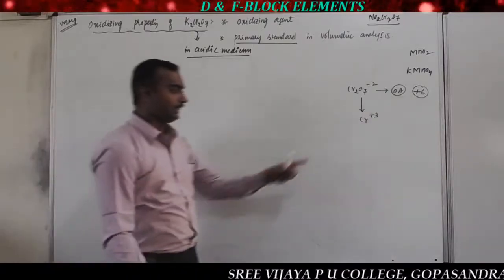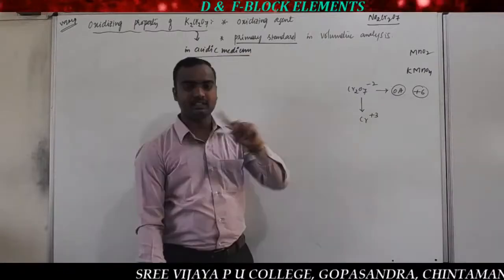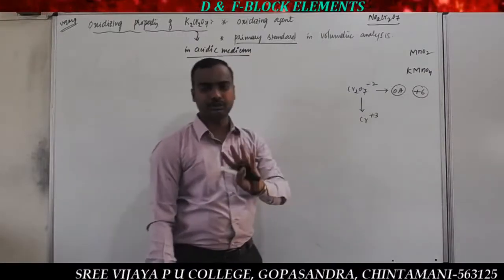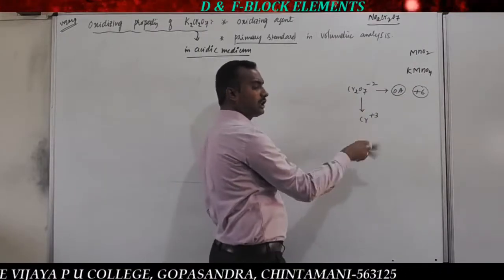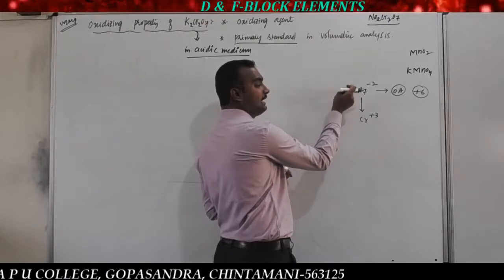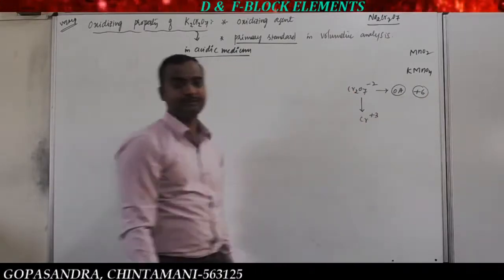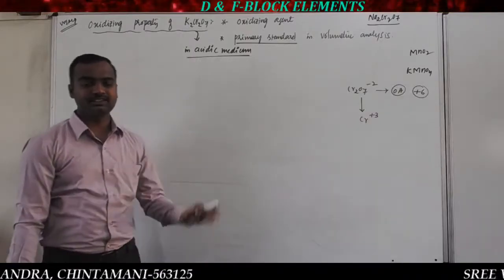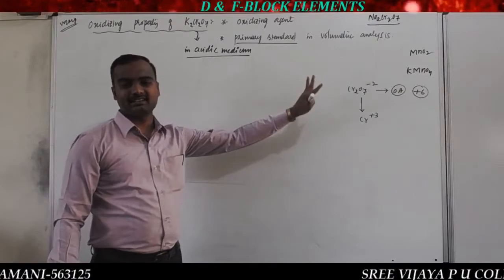So repeat once again: an oxidizing agent is nothing but that which oxidizes other species, but itself it undergoes reduction. ಇದರಲ್ಲಿರುವ ಕ್ರೋಮಿಯಂಗೆ +6 ಇದೆ, that can be converted into +3, electrons are added. That is nothing but reduction. So that is the concept why potassium dichromate acts as an oxidizing agent.